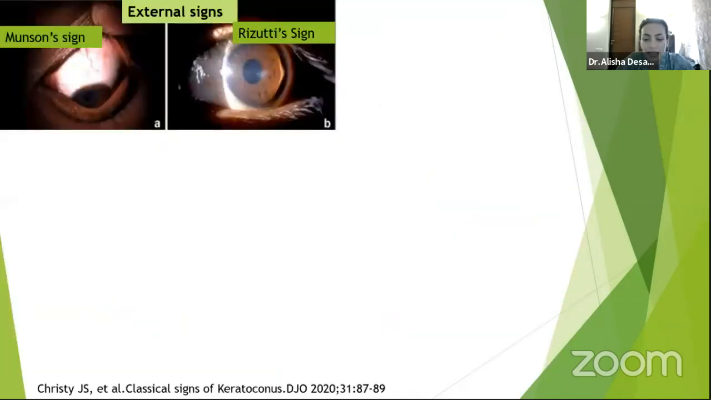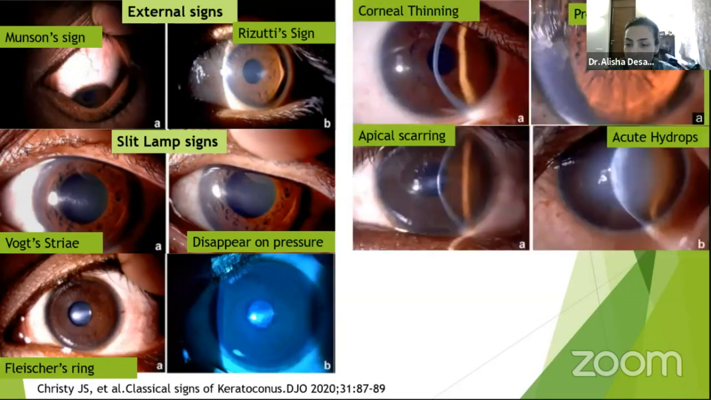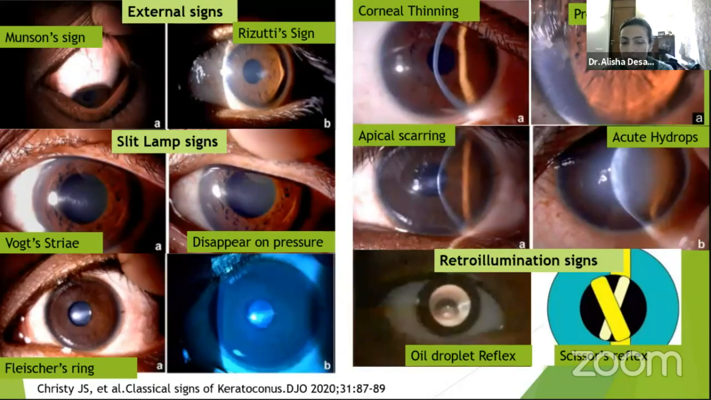Now, of course, it is very easy. We know all of these signs to diagnose externally as well as on the slit lamp, like the Munson sign, Rizzuti sign, Vogt's striae, which disappear on pressure, the Fleischer's ring, corneal thinning, prominent nerves, apical scarring, and of course the retroillumination signs. But these are not early signs. So what are we going to talk about?